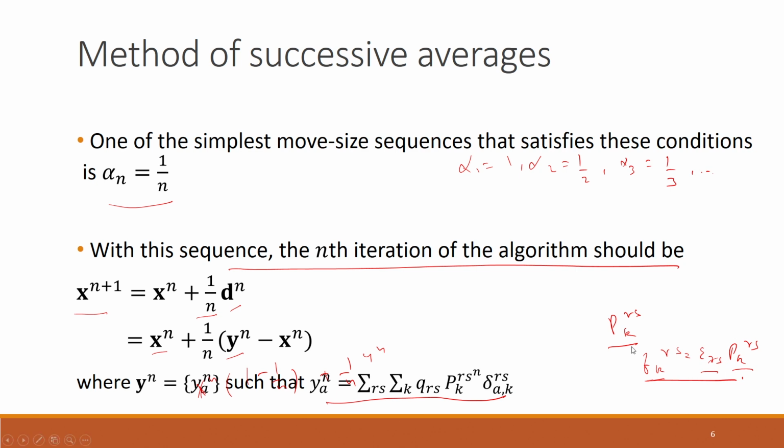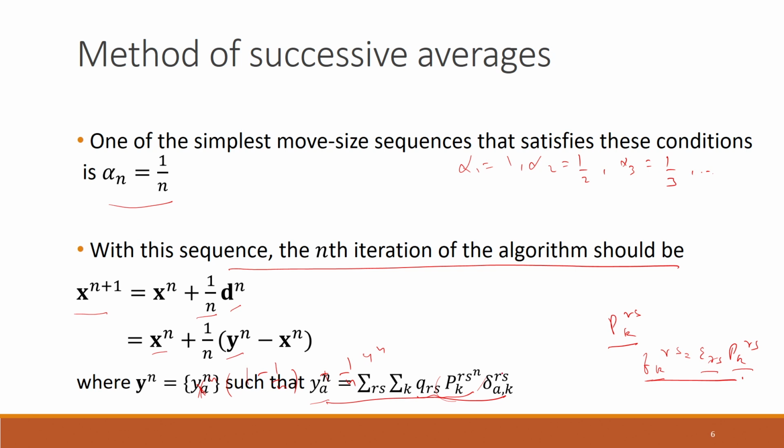Therefore we have the probability of choosing a particular path k from R to S at the nth iteration, so this quantity gives us the flow in the path k connecting R to S in the nth iteration. Then we can use the relationship to find the flow through any link A after the descent direction step. Suppose we have done stochastic network loading, and these are the probabilities of choosing different paths that we got.